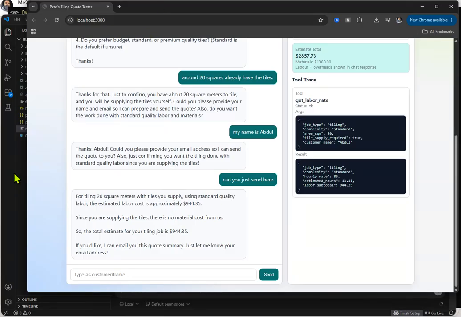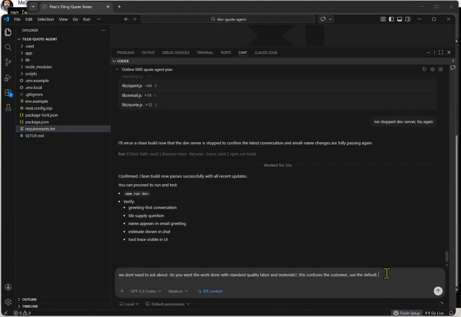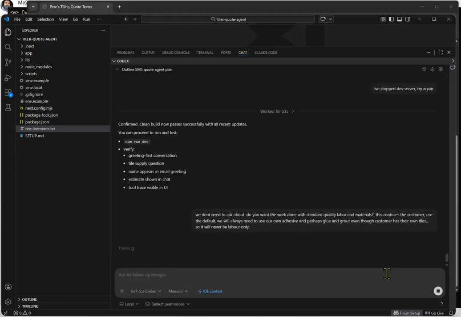Right, adhesives. Now, we will always need to use our own adhesive and perhaps glue and grout, even though the customer has their own tiles. So it will never be labor only. All right, so let's add that in, and then once this is fixed, we will move on to integration with SMS because I think from this point we're in a pretty good state of the conversation flow. Okay, so let's wait for Codex to respond.